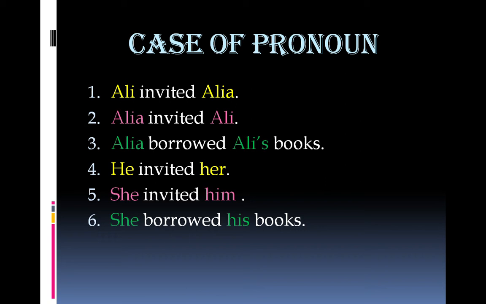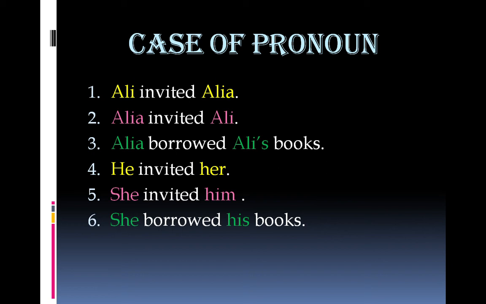Alia is in subjective case in sentence number 2, and Ali is in objective case because now Ali is the object of the verb invited. In sentence number 3, Alia is in subjective case because it's the subject of the sentence. Alia borrowed Ali's books. Ali's is the possessive case of the noun Ali because it's showing the possession of books.